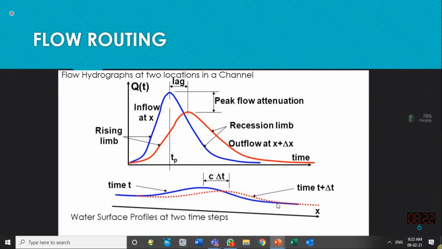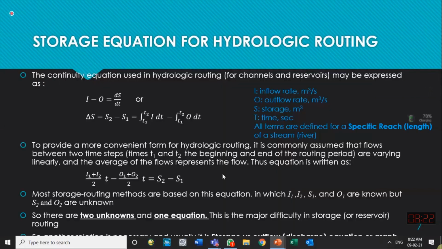So in this way we can see that some change occurs while flow passes from one place to another place through a river channel. This transformation is estimated by the method of routing. One method of routing is usually called the storage equation, usually called reservoir routing. And in that routing, we use the continuity equation.